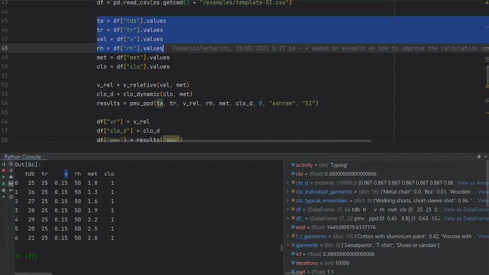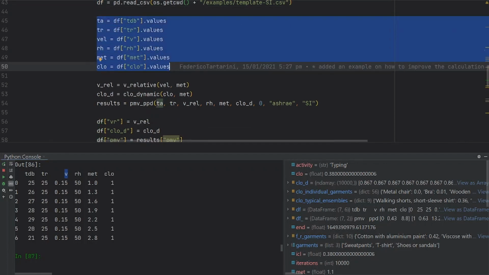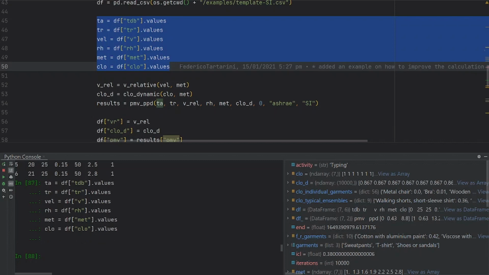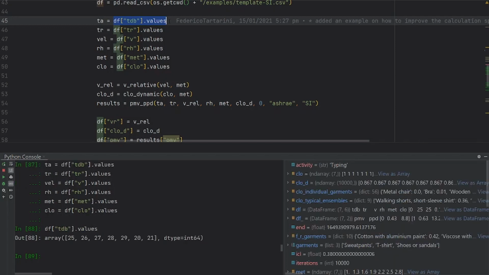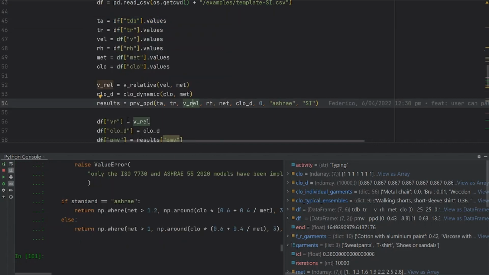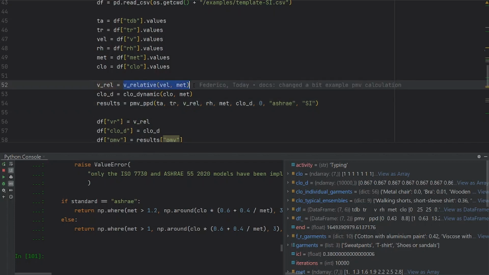The first thing is we have to define the variables, and we can extract them from each column. So we get the dry bulb temperature column, and then we get the values. So here we get an array of values, and then we assign it to TA, or more correctly it should have been TDB, because it is dry bulb temperature. Then, as we did before, we just have to calculate the relative airspeed and the dynamic clothing.